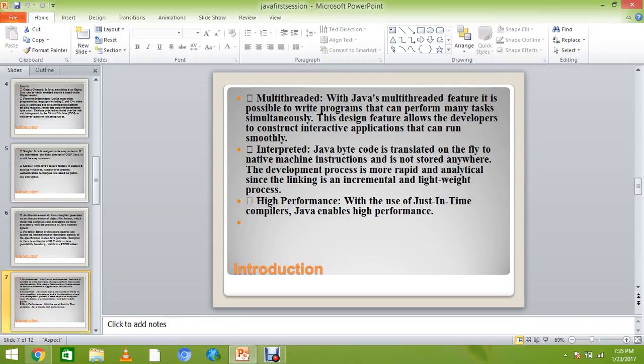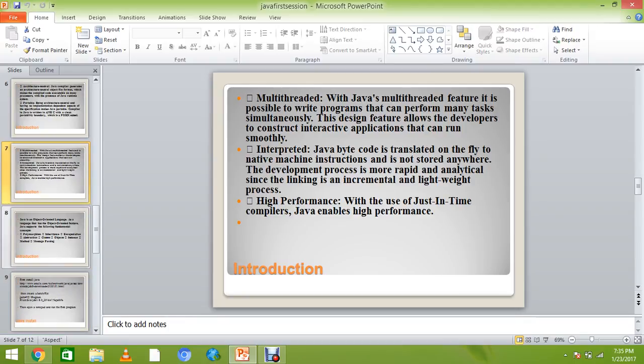Interpreted, that means Java bytecode is translated on the fly to native machine instructions, and it is not stored anywhere. The development process is more rapid and analytical since the linking is an incremental and lightweight process. That means we can make a bytecode and run it anywhere. So we have high performance with the use of just-in-time compilers. Java enables high performance. Its performance is always better than other languages.